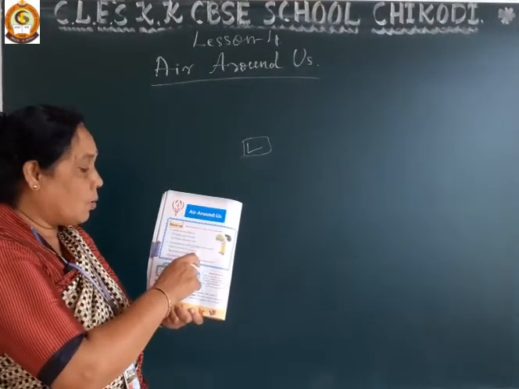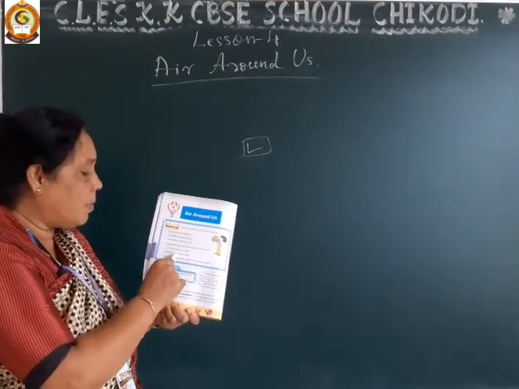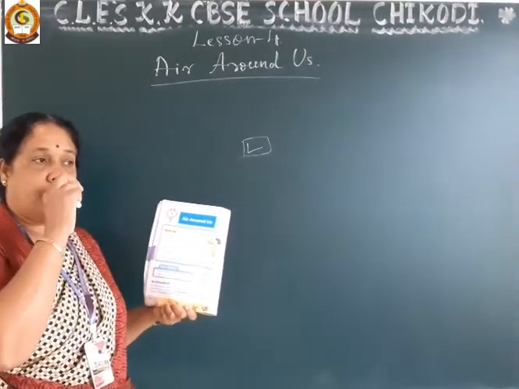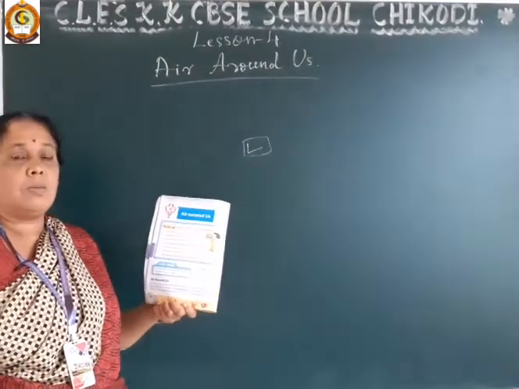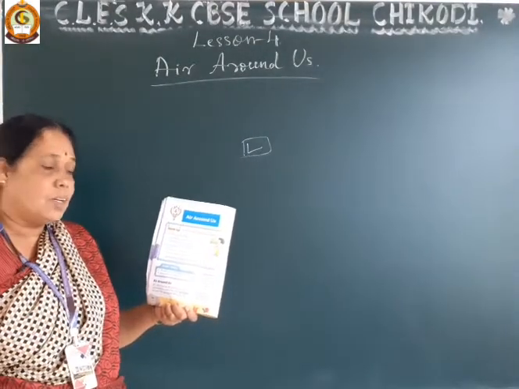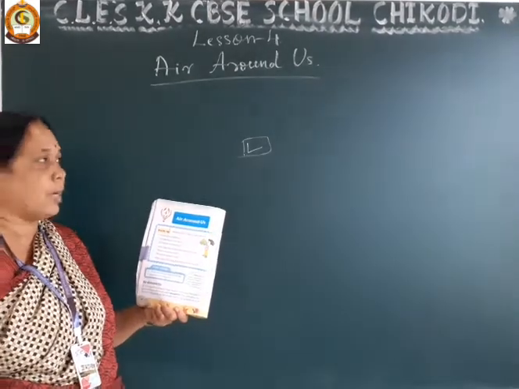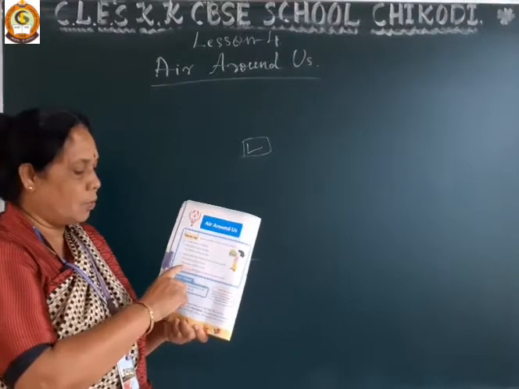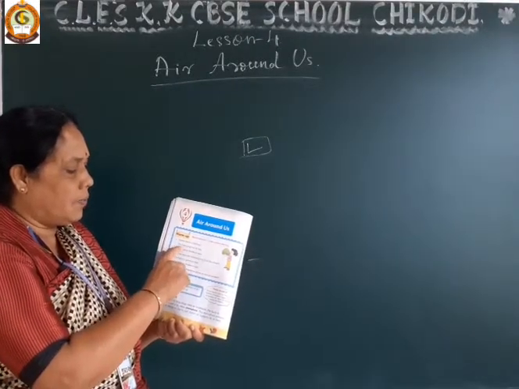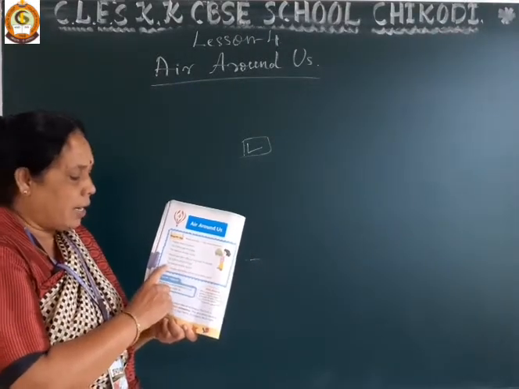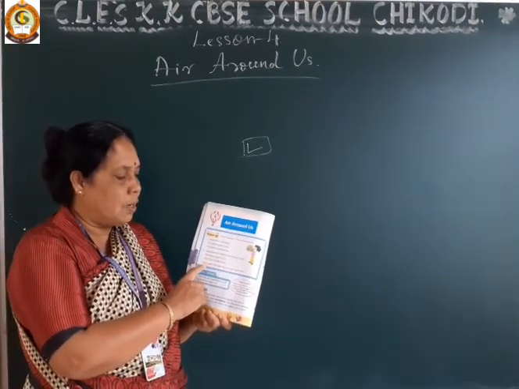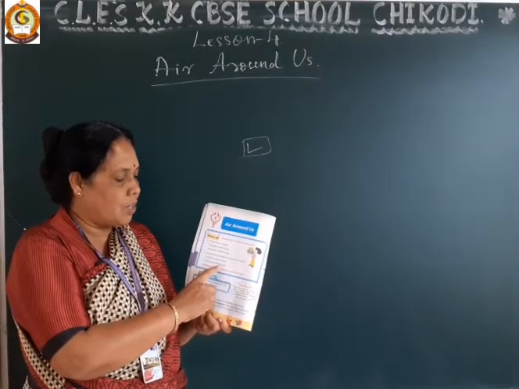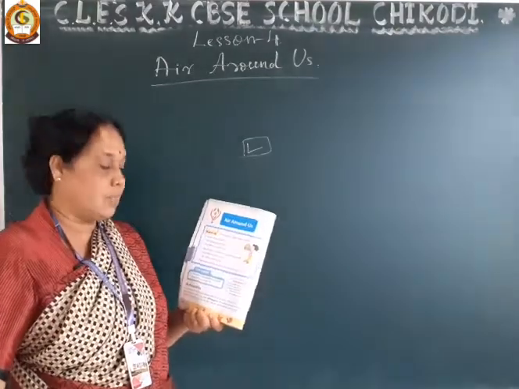Does the balloon grow in size or shrink in size? Whenever he takes the grown balloon away from his mouth, it shrinks in size. So the second sentence, that the balloon shrinks in size, is the correct sentence.